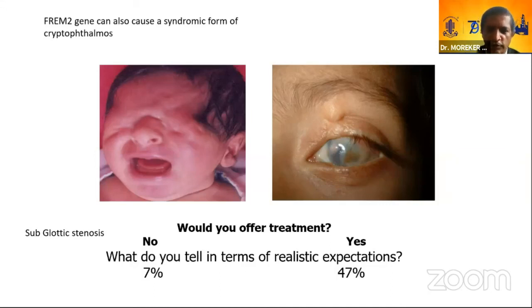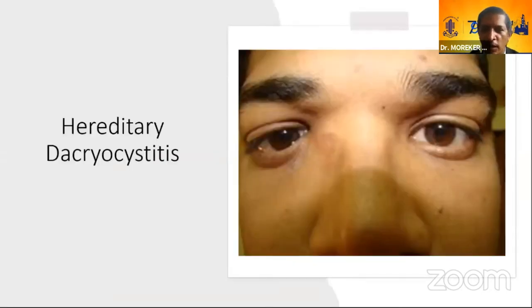So what I offer in terms of realistic expectations, I will offer a good percentage of 47 for the incomplete one. For this one, I will say 7%, and that's a thing that the patients want to know. Now, there are times when I have seen dacryocystitis running in families, and this is something that not many people talk about.